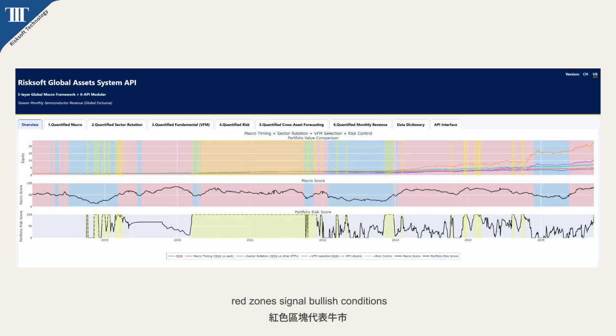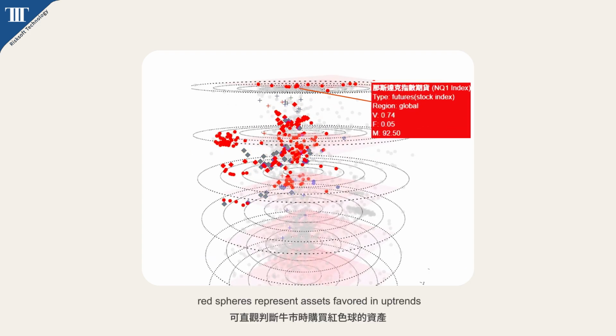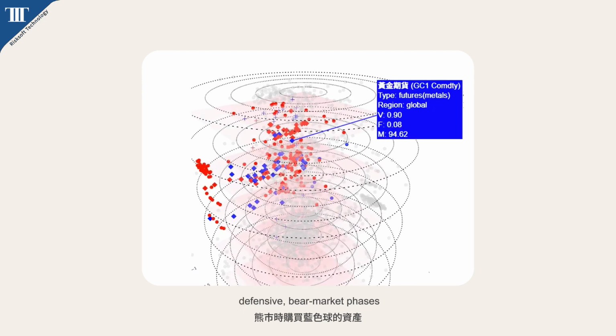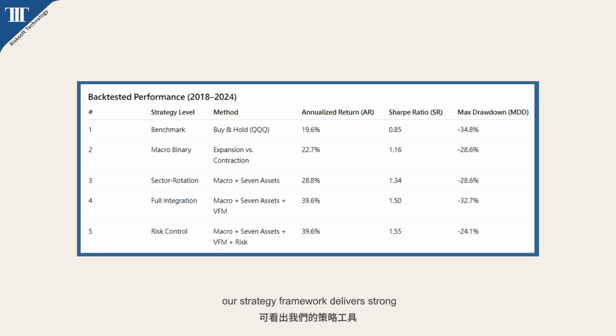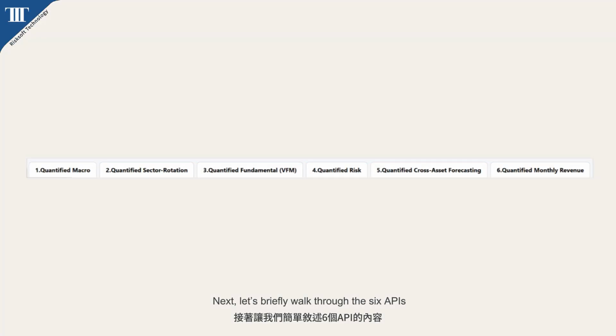In the visuals, red zones signal bullish conditions, blue zones bearish. In the 3D model, red spheres represent assets favored in uptrends, while blue spheres denote positions suited for defensive bear market phases. The backtesting results demonstrate that our strategy framework delivers strong and statistically significant performance improvements. Next, let's briefly walk through the 6 APIs.